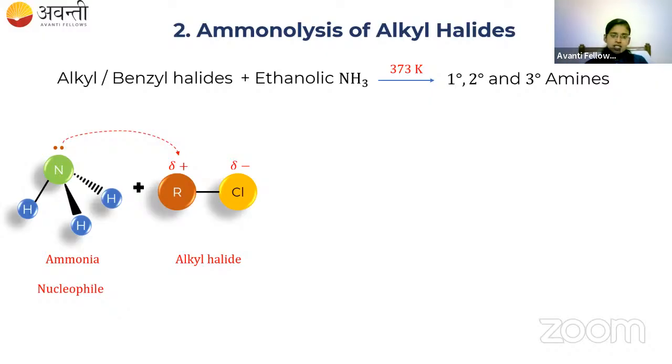Since nitrogen has a lone pair of electrons, which is electron-rich, it goes and attacks the electrophilic part of this alkyl halide. Electrophilic means the positively charged group. The nucleophile attacks the electrophile, and the electrons present between R and Cl go to the Cl.